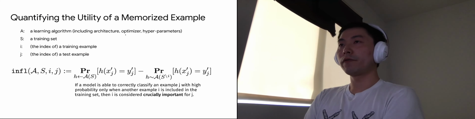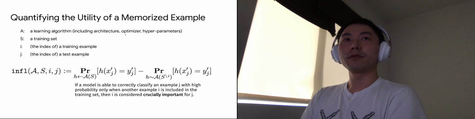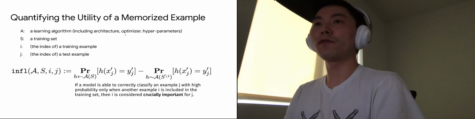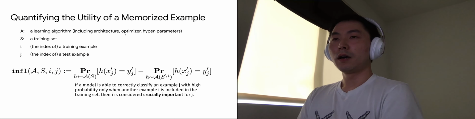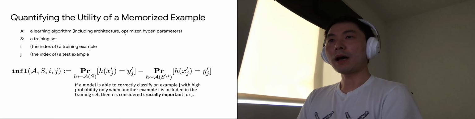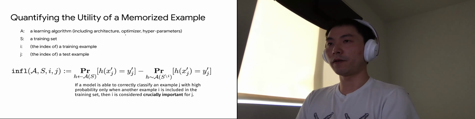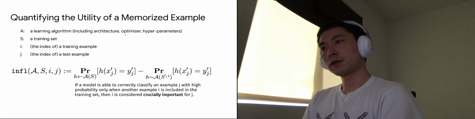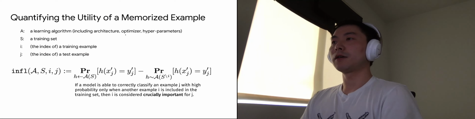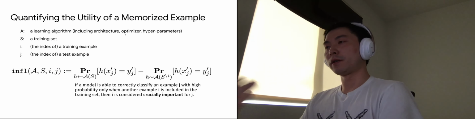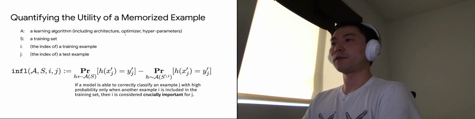So in order to verify our hypothesis, we use the following quantity of influence defined on an algorithm A and the dataset S. The influence of example I on example J is basically defined as the probability of a model correctly classifying example J when example I is included in the training set, minus the probability when example I is excluded from the training set.